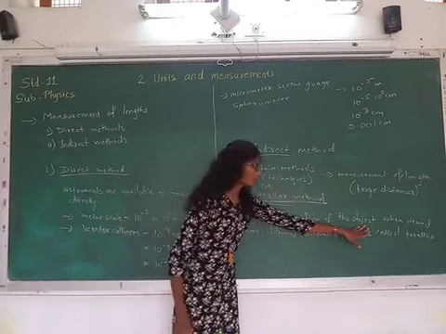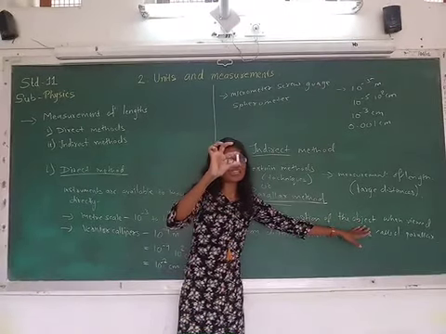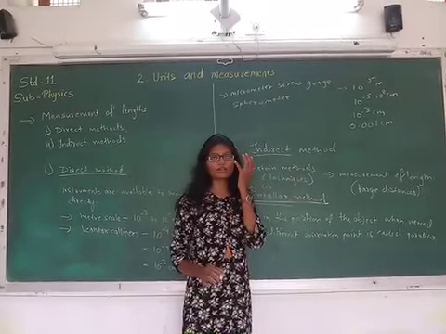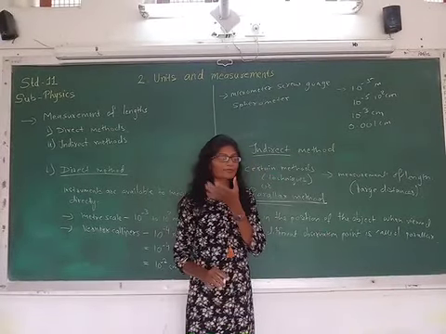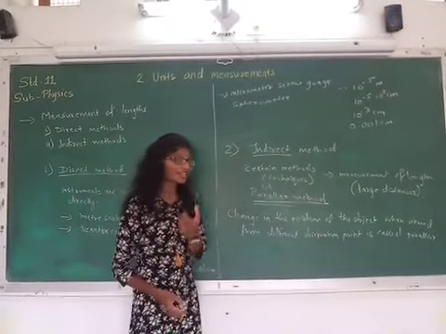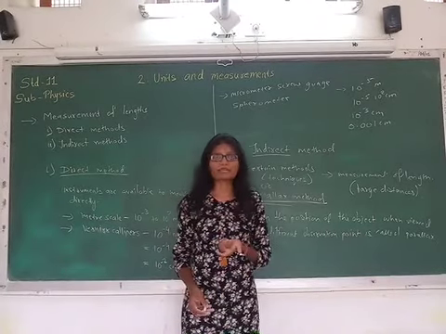The position of the object, that means the object which is being viewed, and the observation point here what you are taking, that is your eye, right? And the distance between the two observation points, that is the distance between your eyes, that is called as basis.